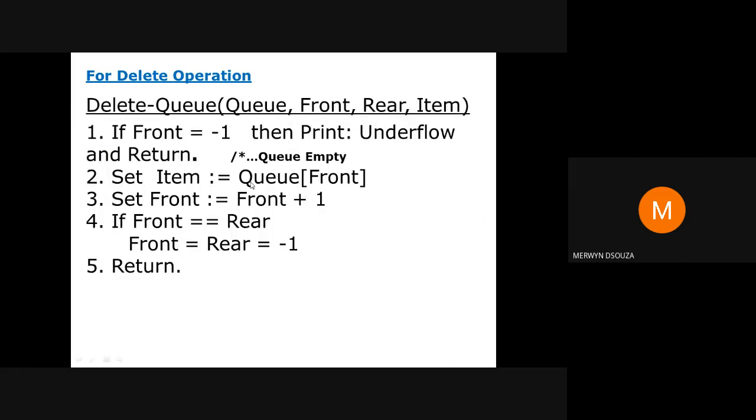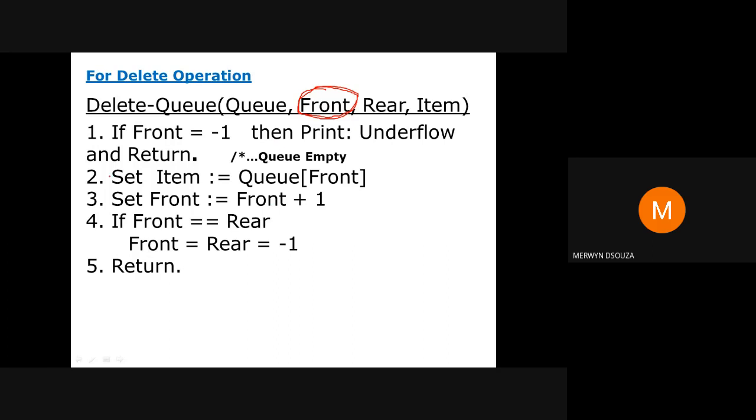So this is the code that we are going to use for deletion. I told you, deletion always happens from the front of the queue. The person standing at front is the first person to move out. That means you can think that he is deleted from the queue, kind of.